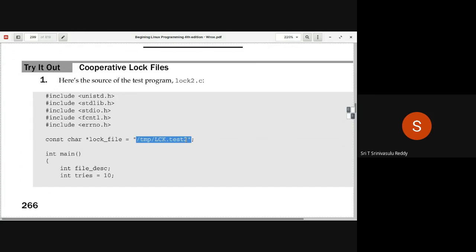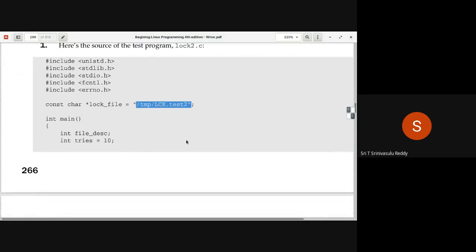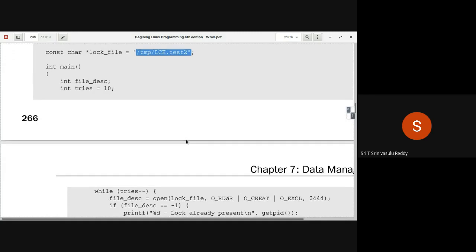That's why you create temporary files in a folder called /tmp. So here you are trying to open this file for exclusive access, meaning that you create the file and open it for reading and writing, so that only one process is going to be allowed to do that.